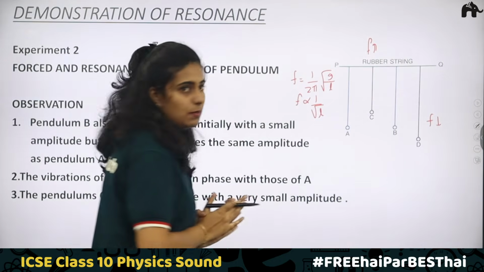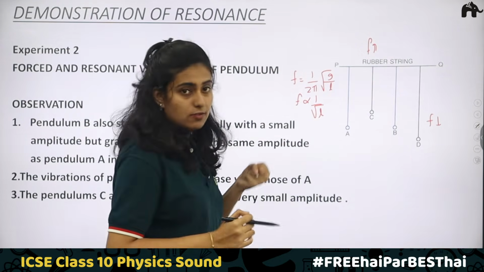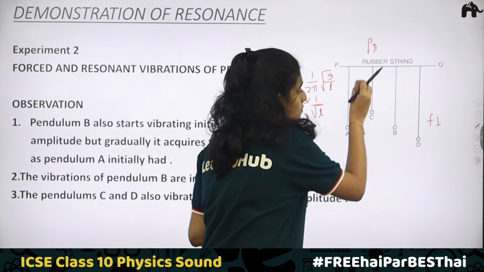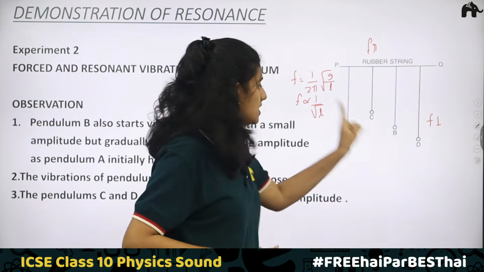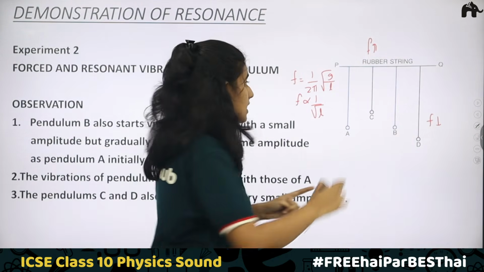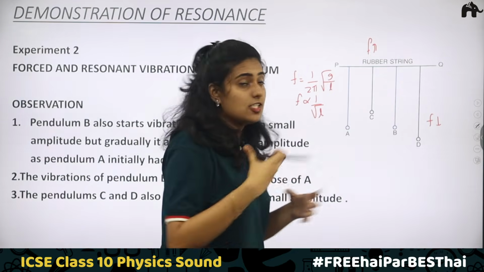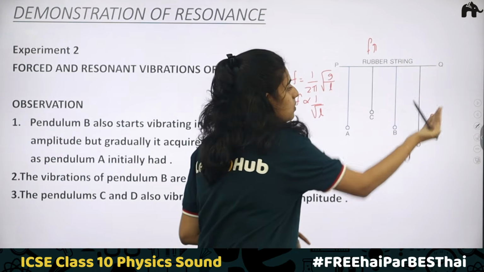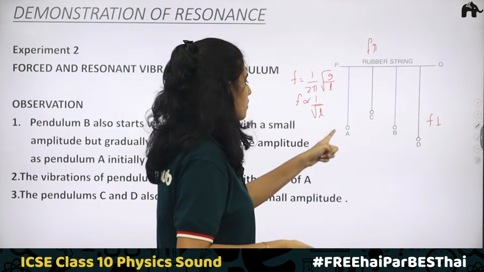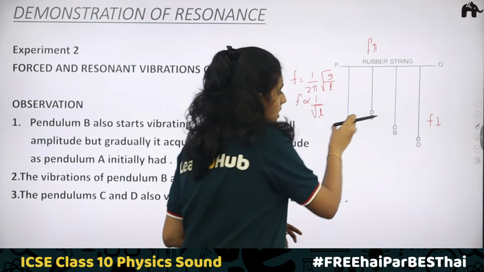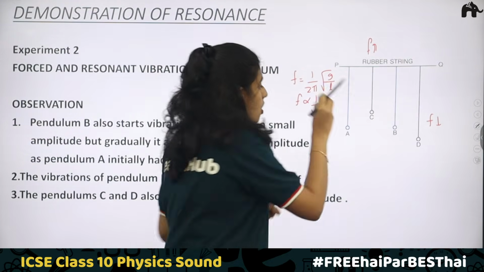Now in this experiment, what is done? A is displaced. When A is displaced, forced vibrations are created in C, B and D. That is, the string will start getting some energy and it will start vibrating. All these pendulums will also start vibrating because of the forced vibration, the external force that we are applying on A.